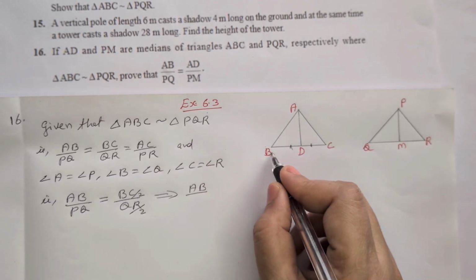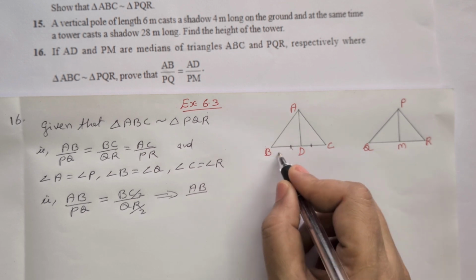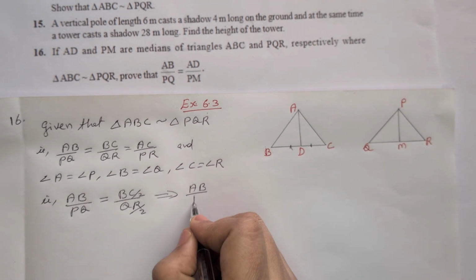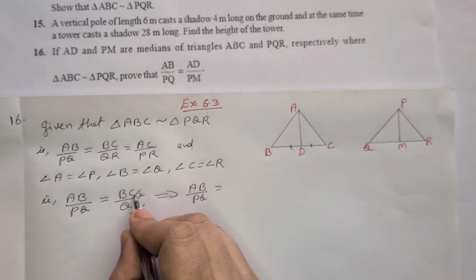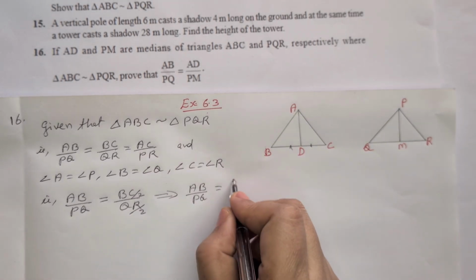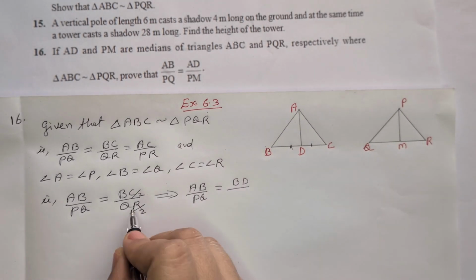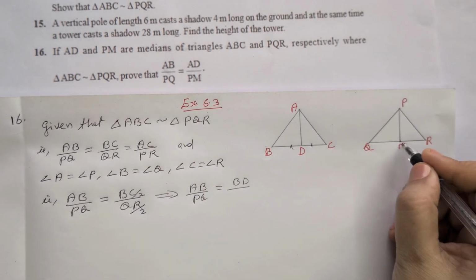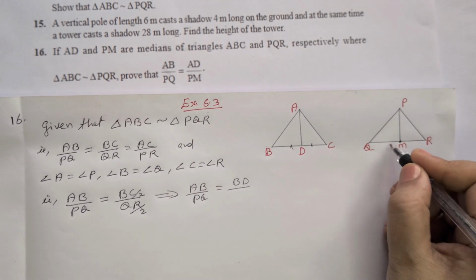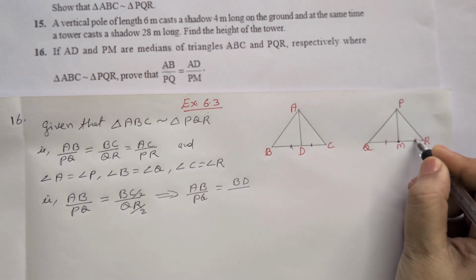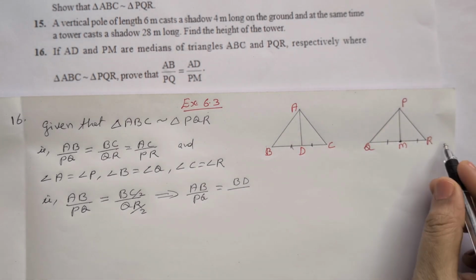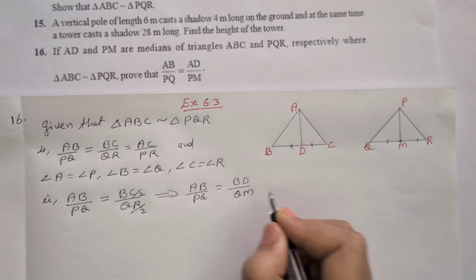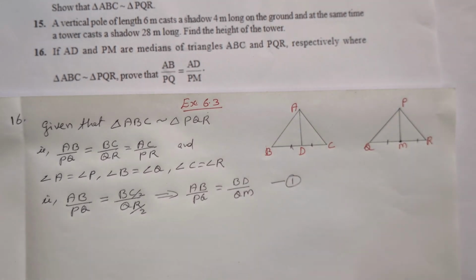Therefore half of BC is BD. First one same, AB by PQ is equal to half of BC, that is BD, by half of QR. In the same way, M is the midpoint, PM is the median, M is the midpoint of QR, so QM is equal to MR. So half of QR means QM. This is equation number 1.